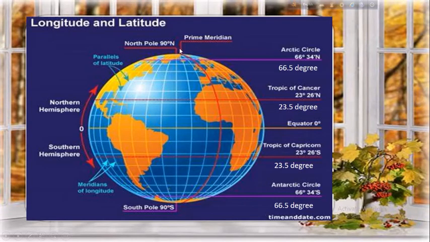Here is the prime meridian, and behind this prime meridian the same line is also the position of 180 degree. So here 180 degree east virtually divides the circumference of the earth into two equal divisions. So 180 degree east and 180 degree west longitudes are actually part of the prime meridian. From this prime meridian we can count each and every longitude towards the eastern side and towards the western side. So eastern part 180 longitudes and western part 180 longitudes. So in total we will get 360 longitudes, and we know the circumference of the earth is 360.